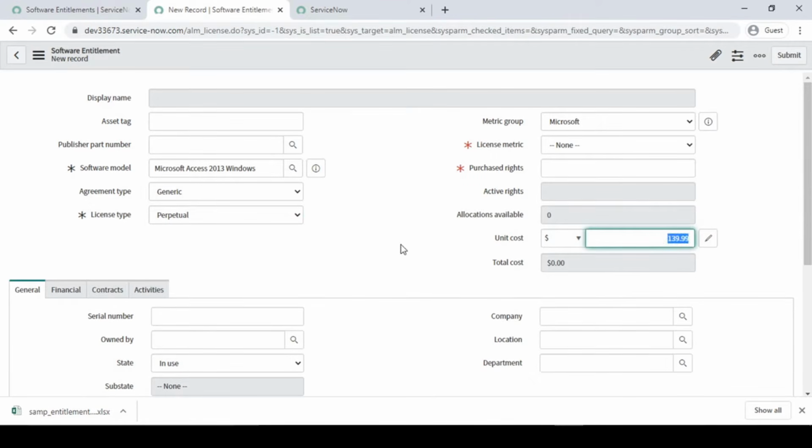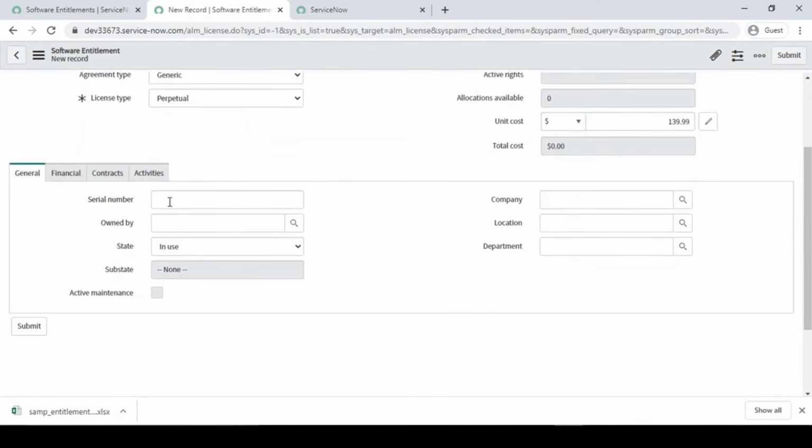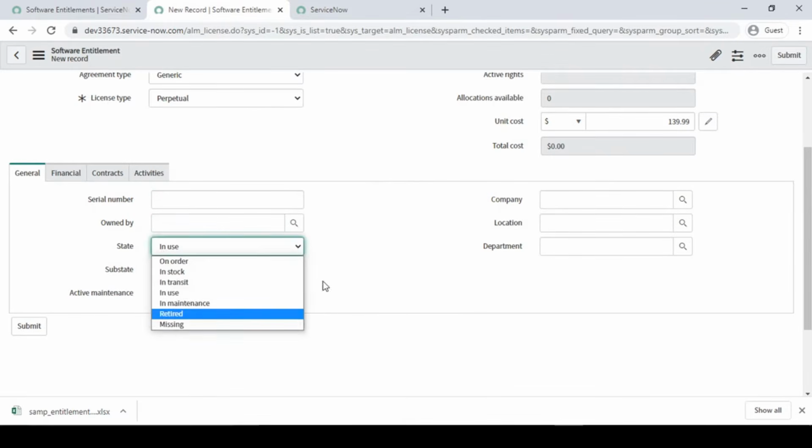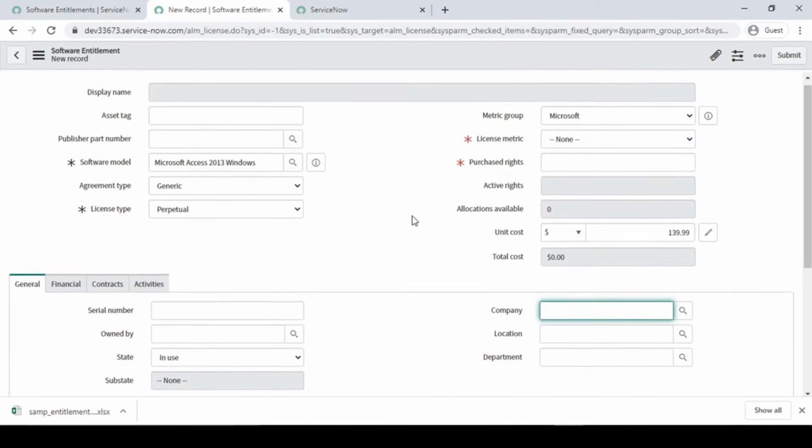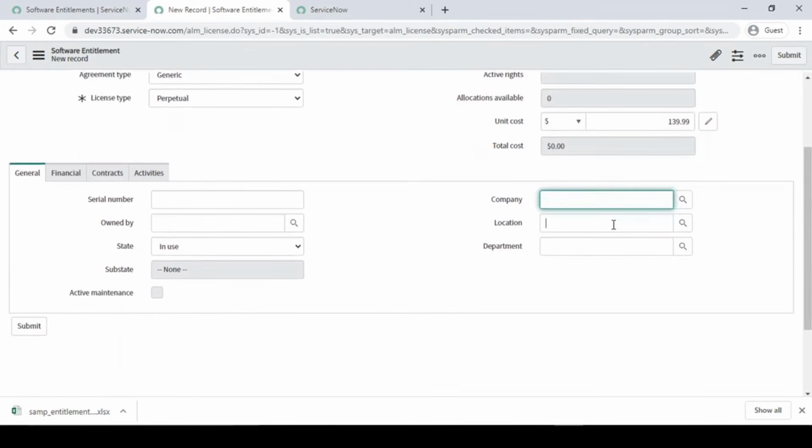Here you have to define your unit cost and other things, guys. If you have a serial number, you can define it, who it is owned by, and the state. Right now let it be in use. If you have a group of companies and some company X is buying this license, just select that company, or for which location or department. Some companies also have cost centers, so they purchase licenses per cost center so that no one from another department can use it.